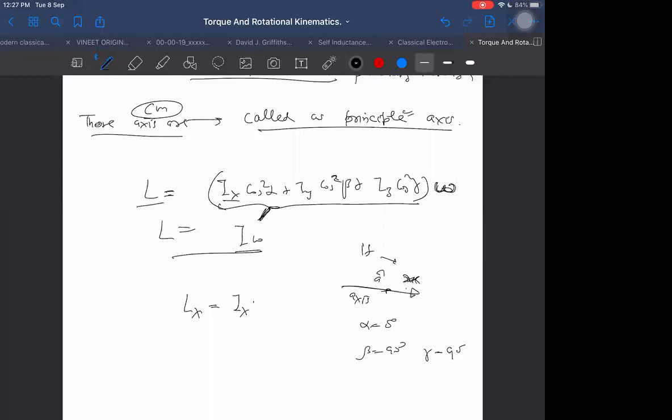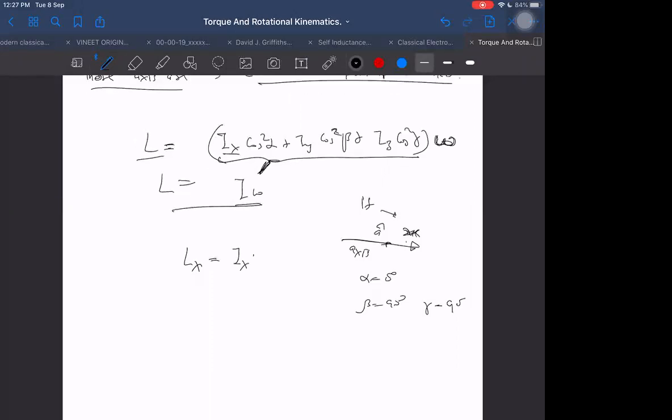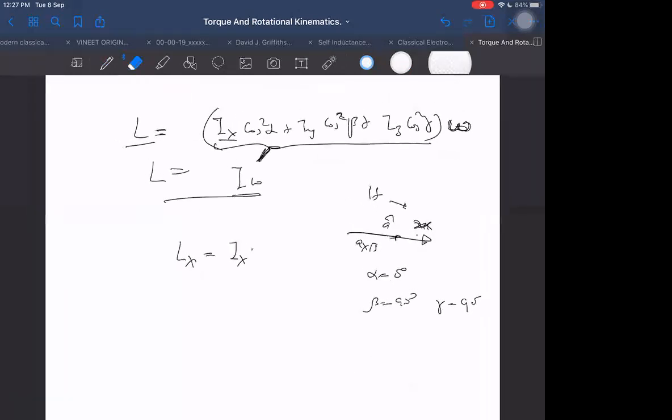Sir, when the axis is lying on the x-axis, Ix is 0. What? When the axis is along the x-axis. The axis is along the x-axis, the body is not along the x-axis. Sir, here you have written a cap along the x-axis.